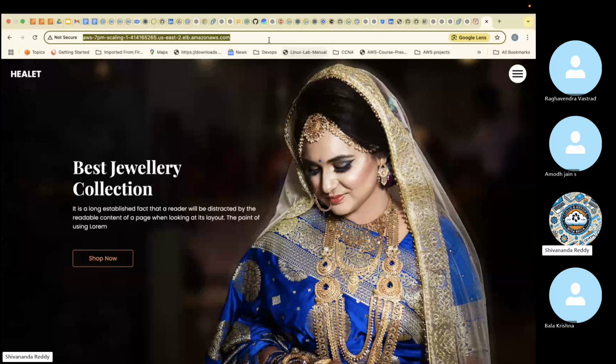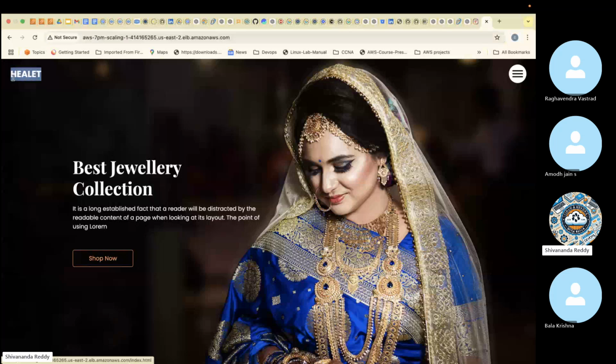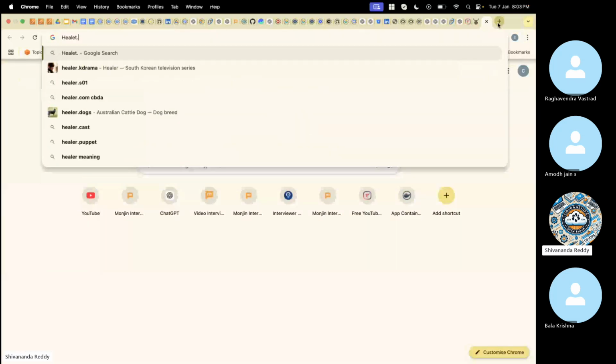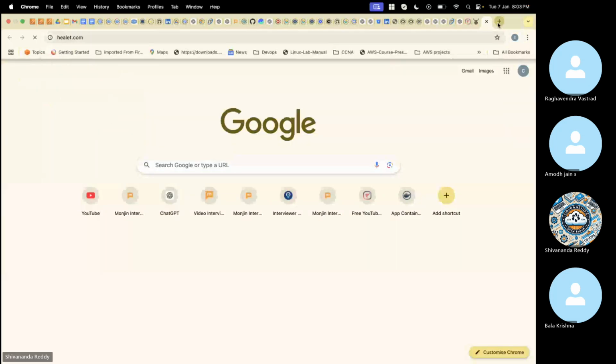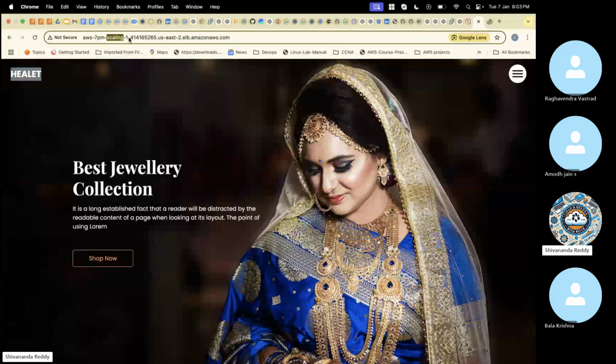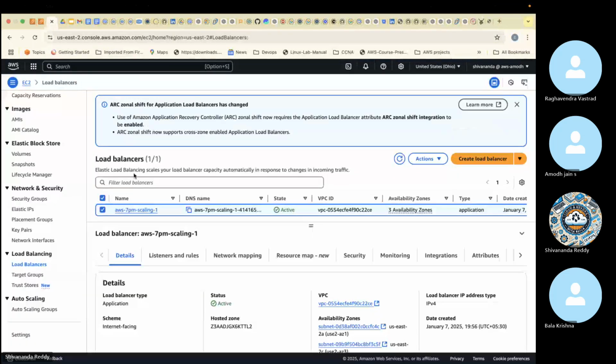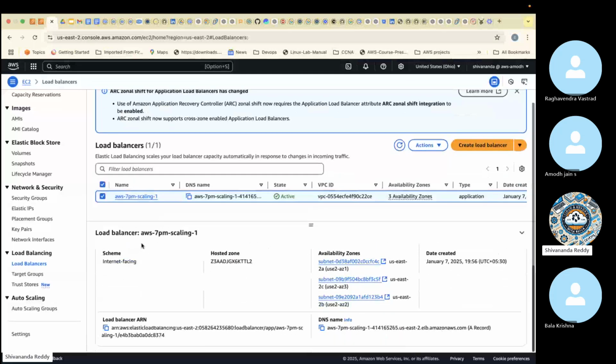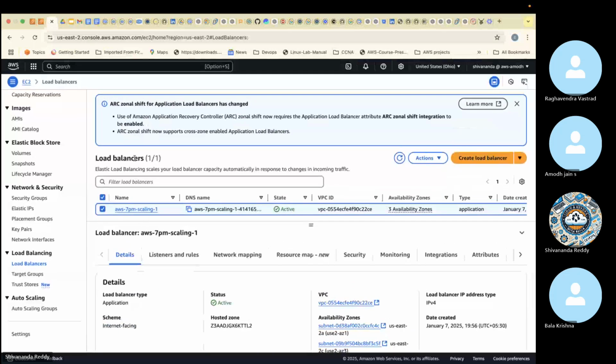So now, exactly, guys, think this is the load balancer link, correct? Maybe our website name is elet. When a person types elet.com in the browser, it will redirect to this load balancer link. But where will this load balancer go? Can you guys see the target? This is a target group.